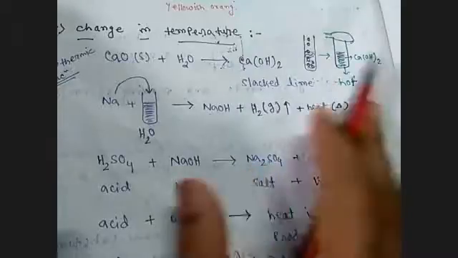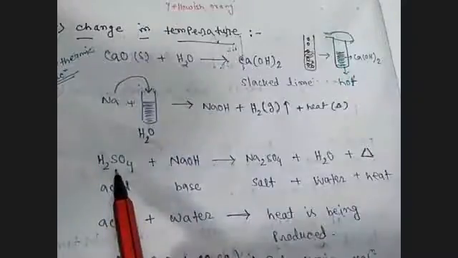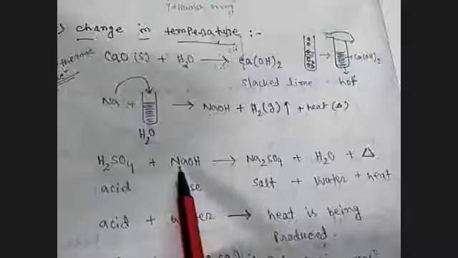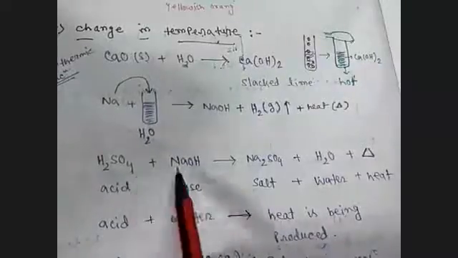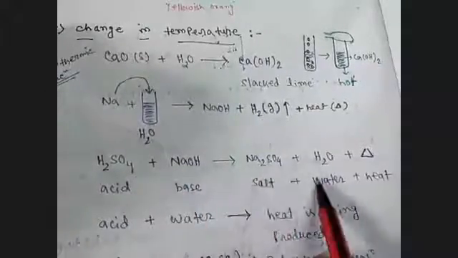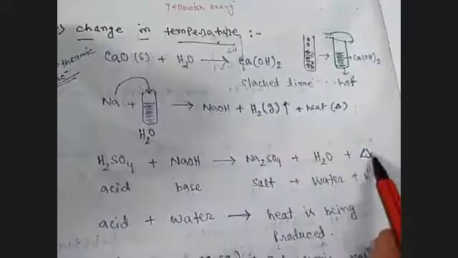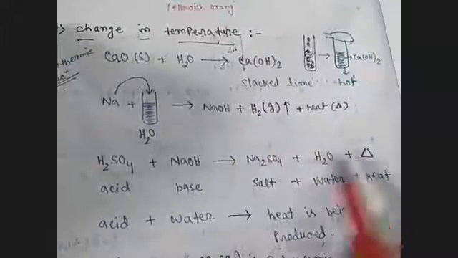Yes, sir. Okay. So next example, sulfuric acid and sodium hydroxide. This is acid, this is base. When acid and base react with each other, it forms salt and water and some amount of heat. So the salt is Na2SO4, water and heat. Heat means delta. So here plus heat is on the right hand side.